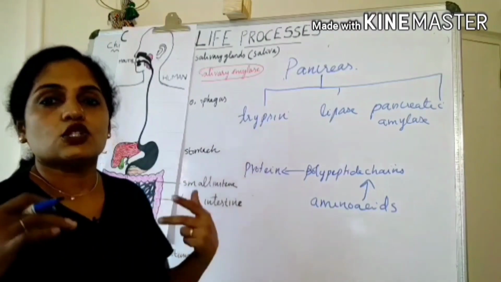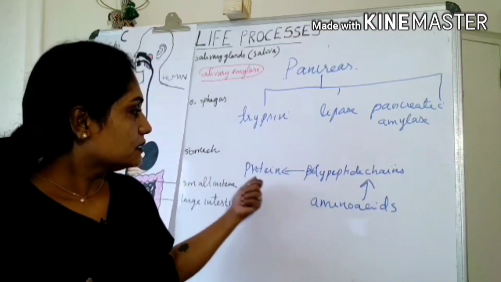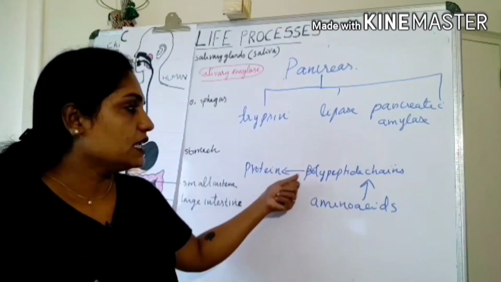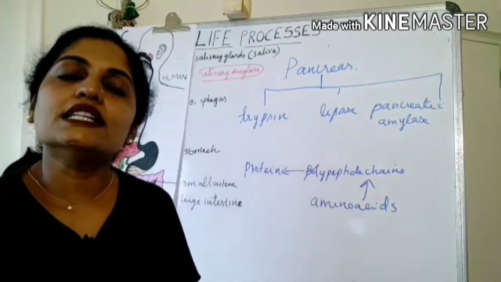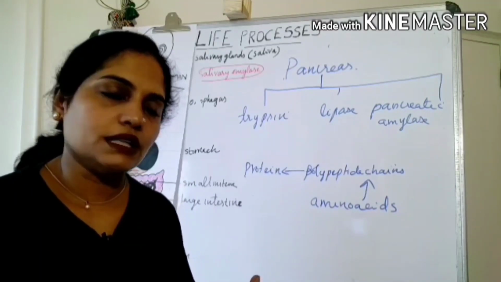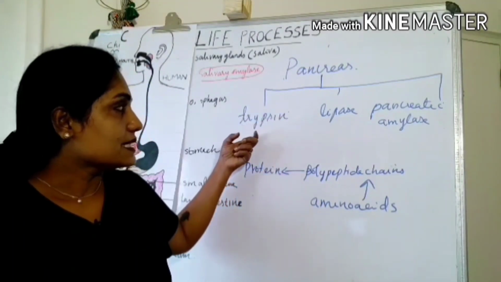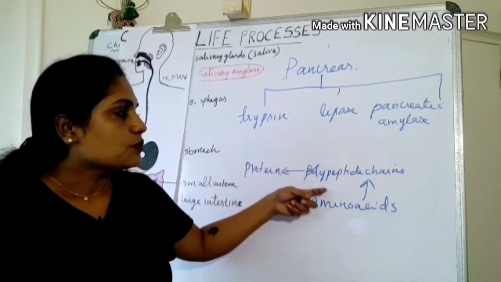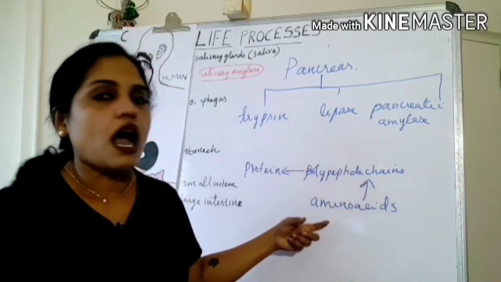Here in the stomach, pepsin did the breakdown of protein into polypeptide chains. So the partial digestion of protein takes place in the stomach. Later on, with the help of the pancreatic enzyme trypsin, these polypeptide chains further break down into amino acids.